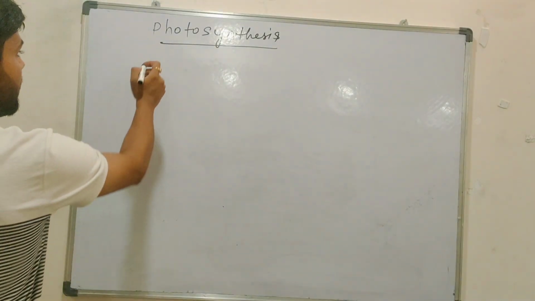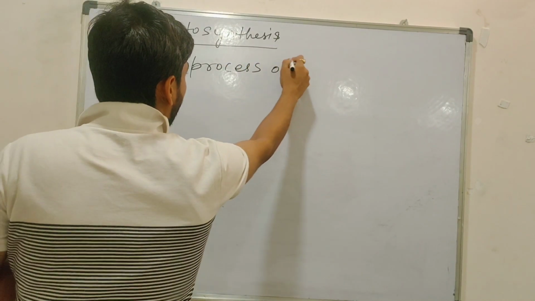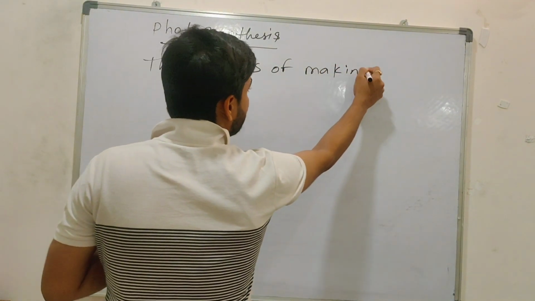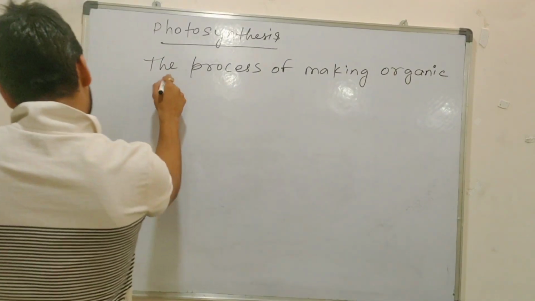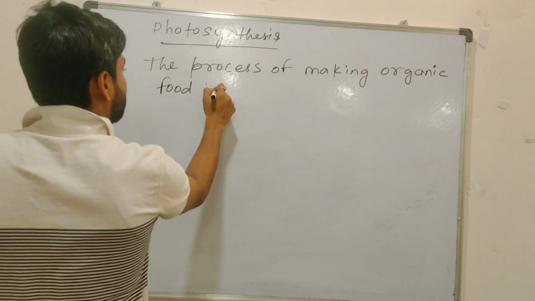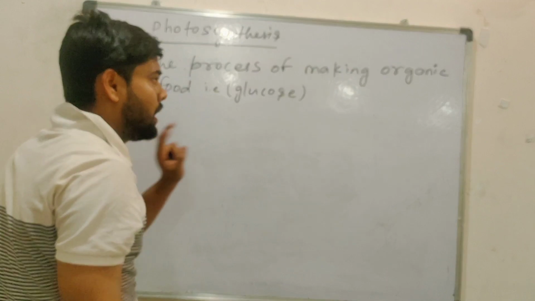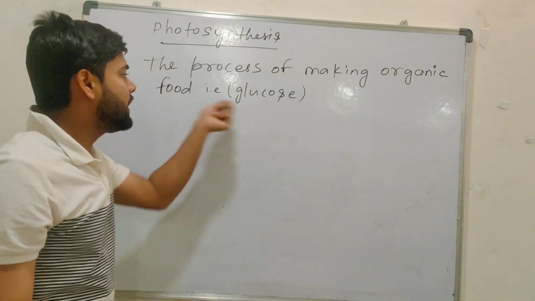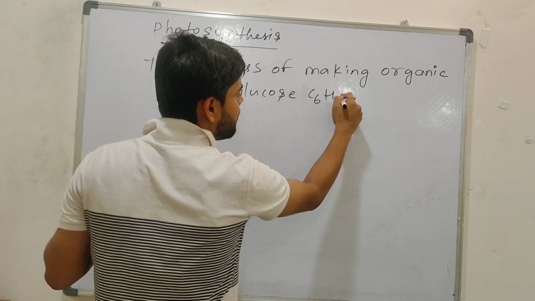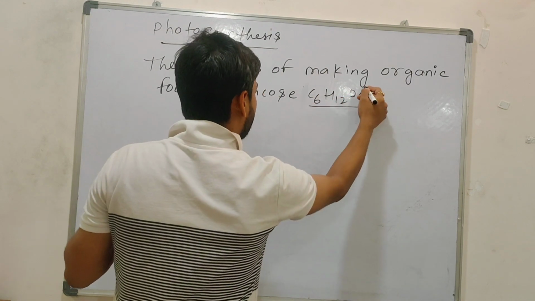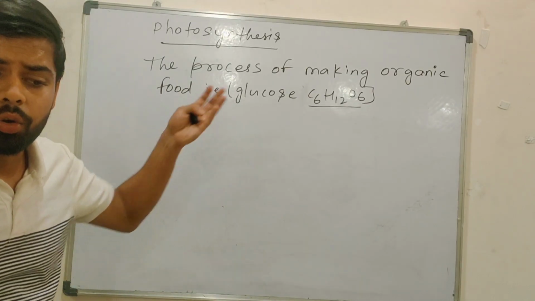Now see, the process of making organic food, that is glucose, with the formula C6H12O6.